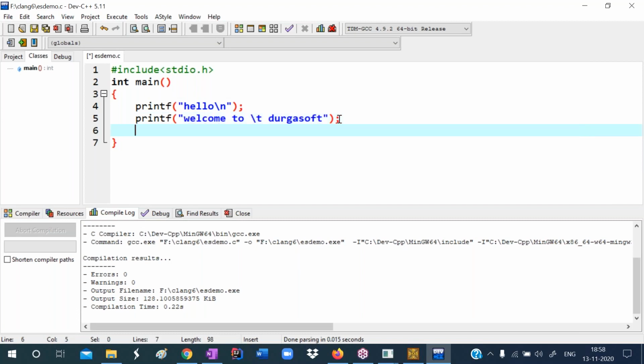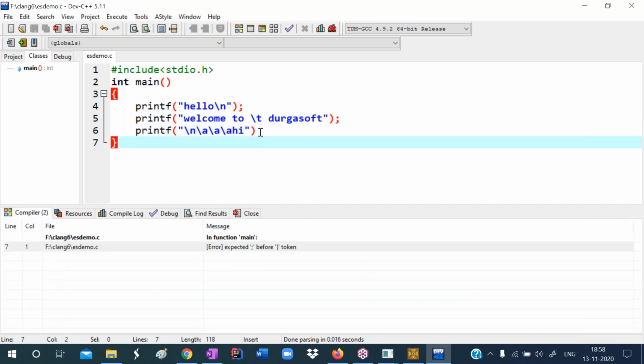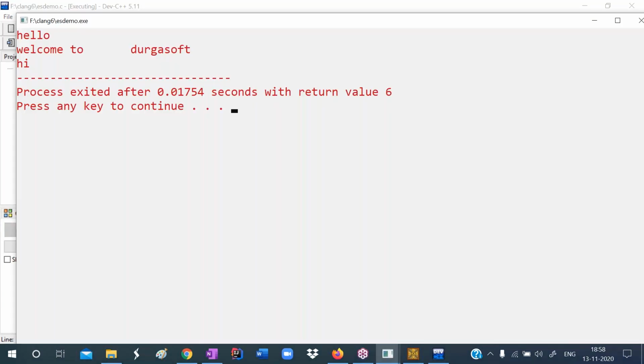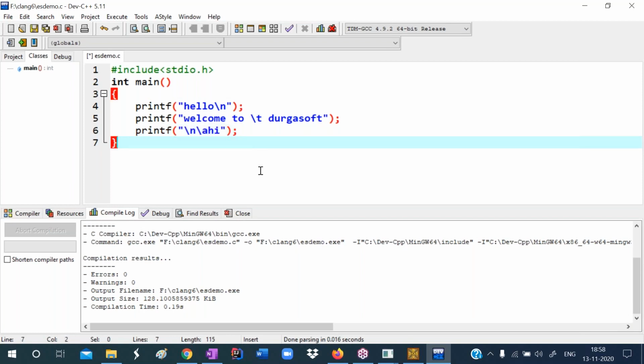Then I want to get beep sounds, and after that I want to change the line. So to change the line, I'm writing /n. To get beep sounds, /a. I'm writing /a 3 times, so 3 beep sounds will come. Now hi will be printed with beep sound. Okay, just a minute, it is giving one error. We didn't write the semicolon. F11 I'm pressing. See, sound came. So to get the beep sound, we write /a. /a gives the beep sound.